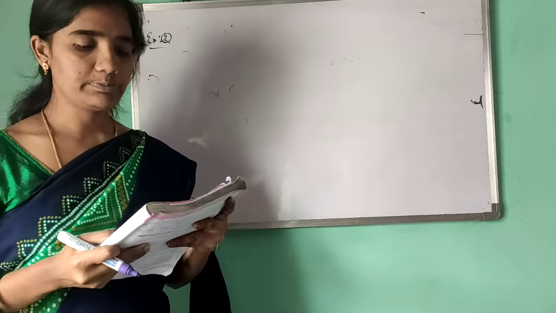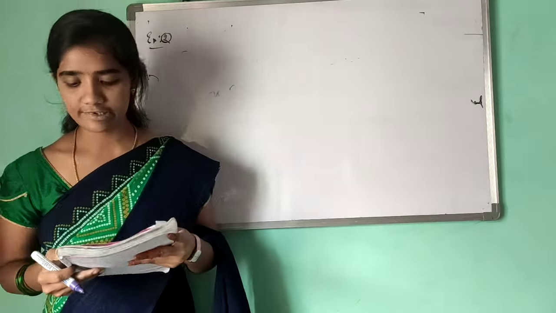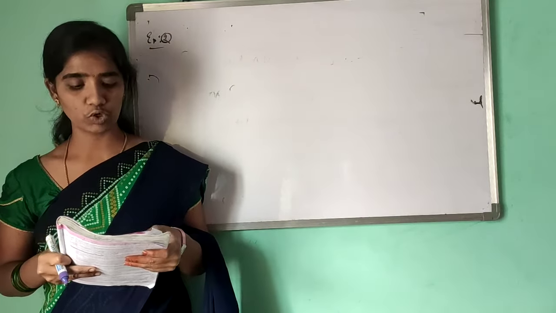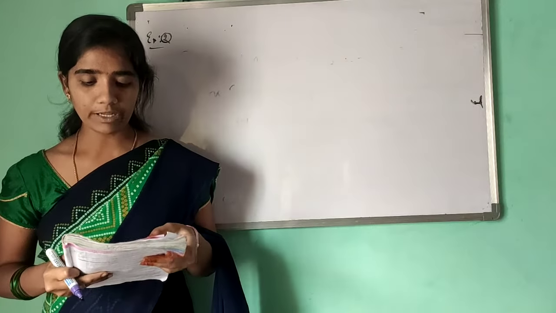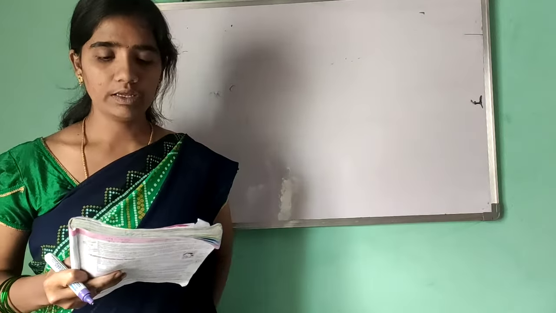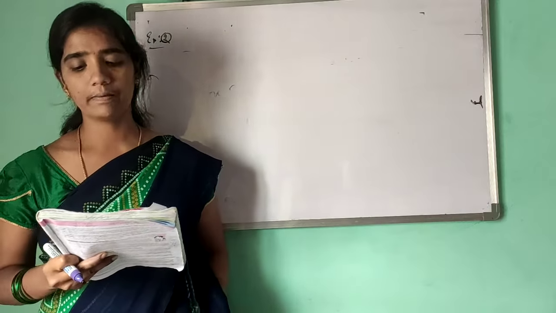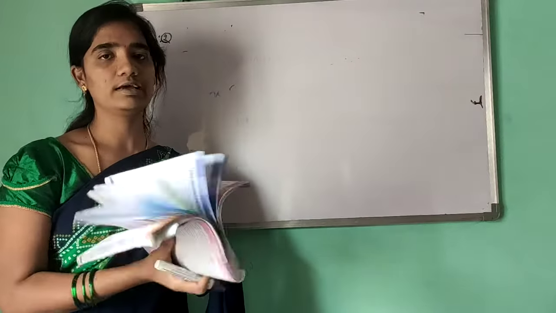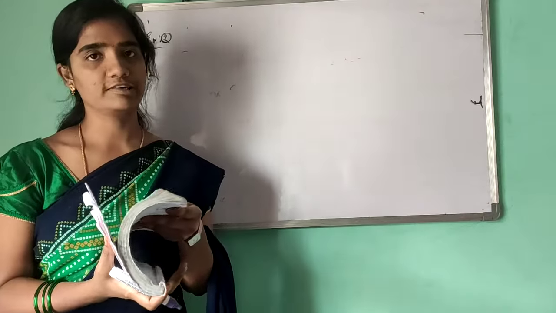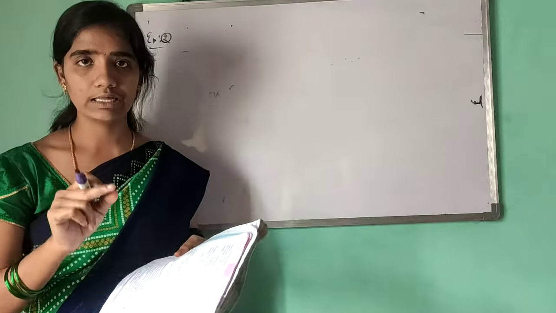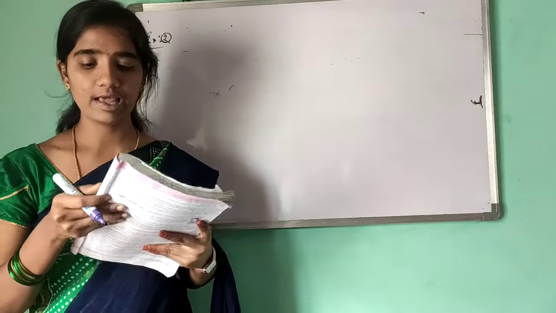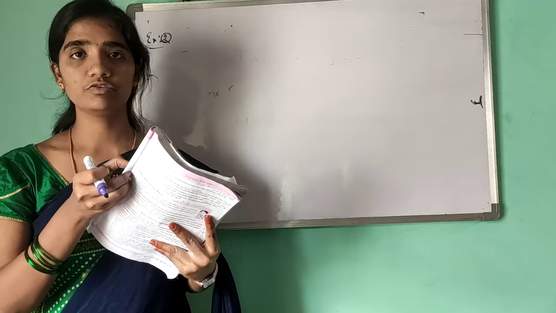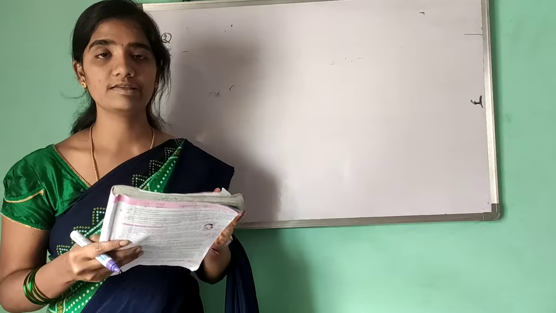Example 2. A newspaper is published every day. It contains 16 pages. Every day 15,020 copies are printed. How many pages are printed every day? Here a newspaper is published every day. A newspaper contains 16 pages. Every day 15,020 copies are printed. How many pages are printed every day?